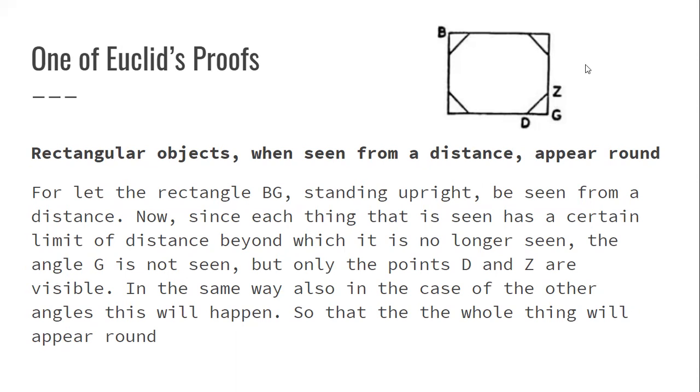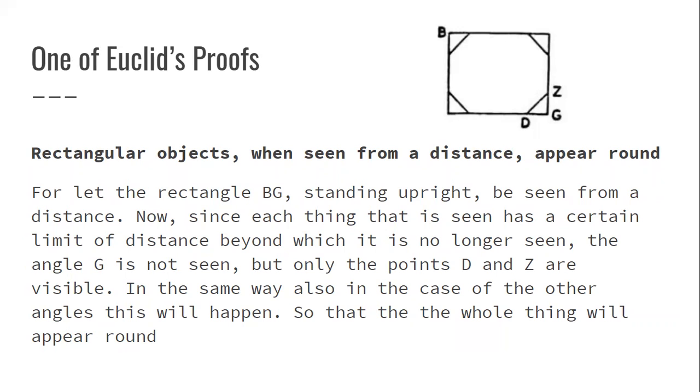So if we apply it to each of the other corners that we see there that we didn't talk about, it's going to be the same case. Those 2 points are going to be able to be seen, whereas these corner points where G is and B, they're not going to be as visible. So that leads to our conclusion that the whole thing will appear round, which is kind of weird to think